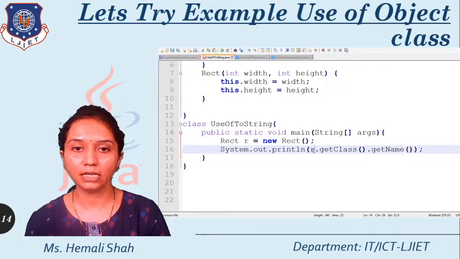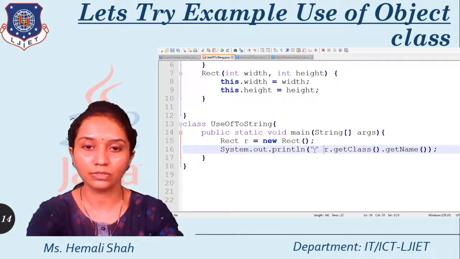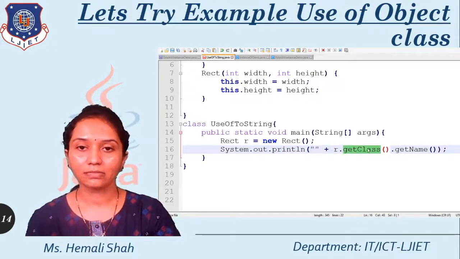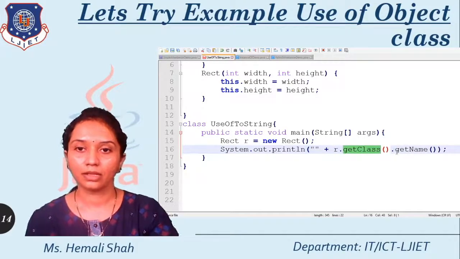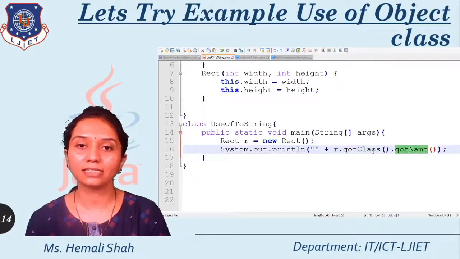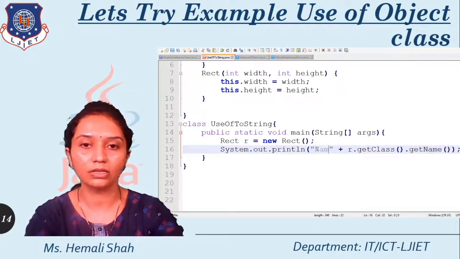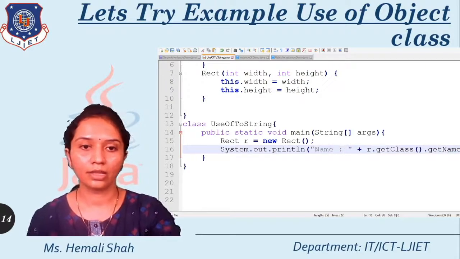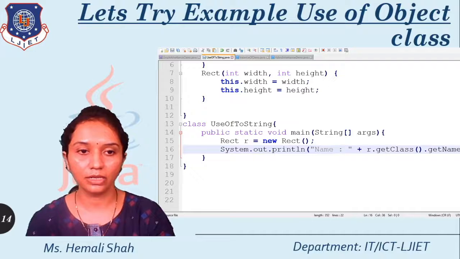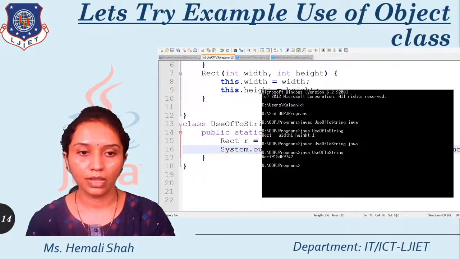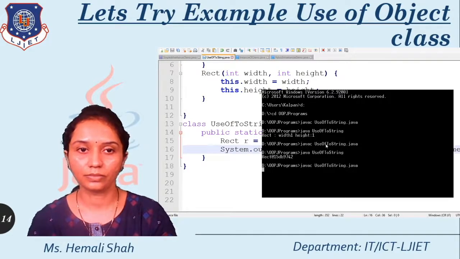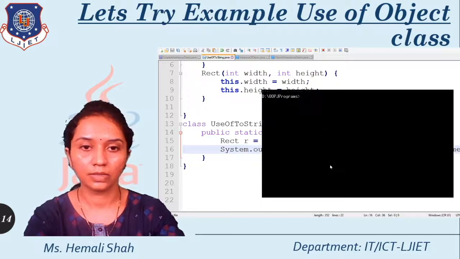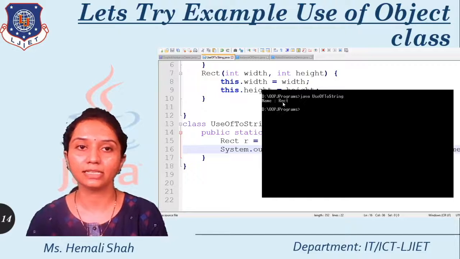Now the getName function is a function of Class. So here you can print the class name of this object by using this syntax, getClass. By using the Object class function getClass, it returns the object of Class, and you are calling the function of Class, getName. So here you will get the name of the class like this. I'm just saving my code and opening the command prompt, recompiling the code and rerunning the code. See here, you are getting the name of the class as Rect class.